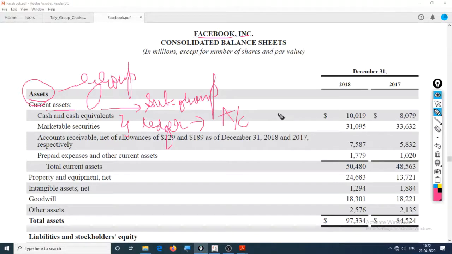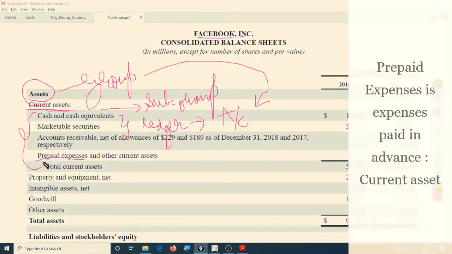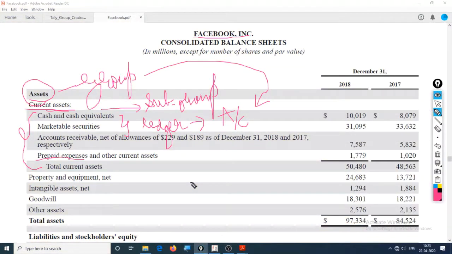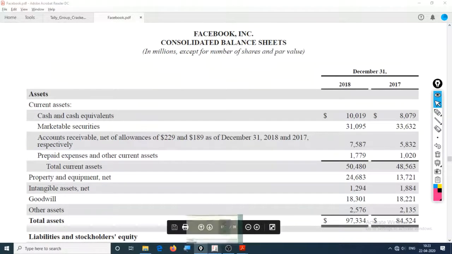So, what are groups? Groups are a creation of several accounts together. When you combine all those accounts together, it will create a group. Just for example, let's take current assets right here. Current assets is a subgroup which involves various accounts, that is cash and cash equivalent, marketable security, accounts receivable, prepaid expenses. Prepaid expenses is something that we have already paid for, which we don't need to pay in future. Now let me show why we need this in Tally.